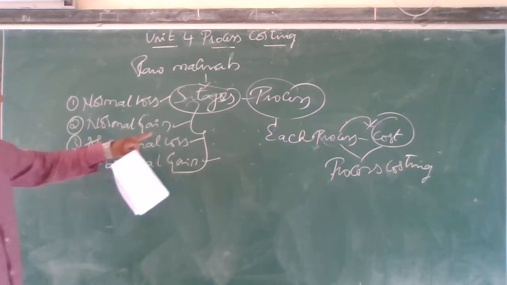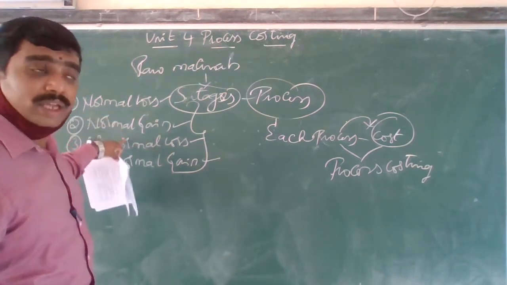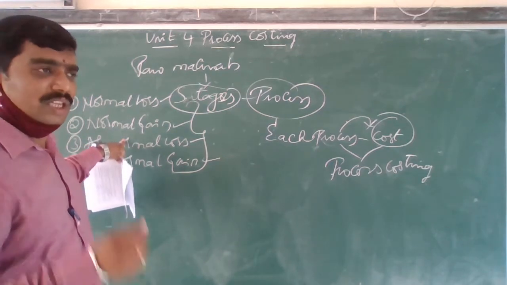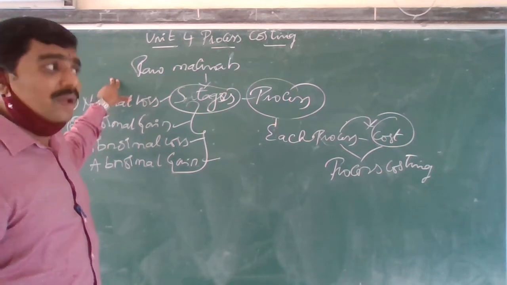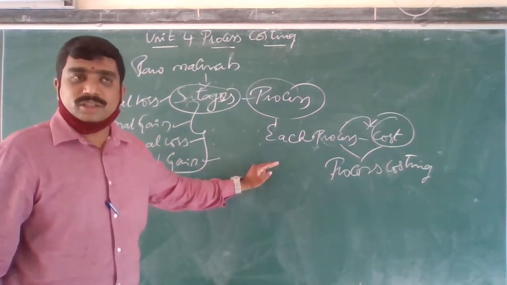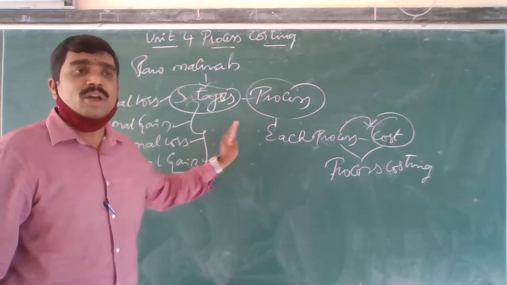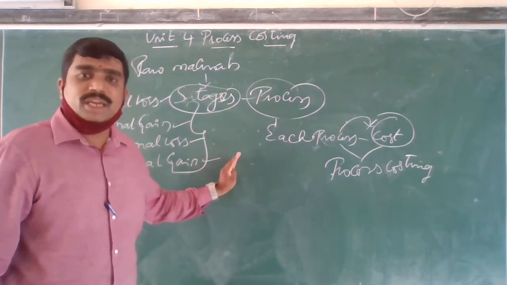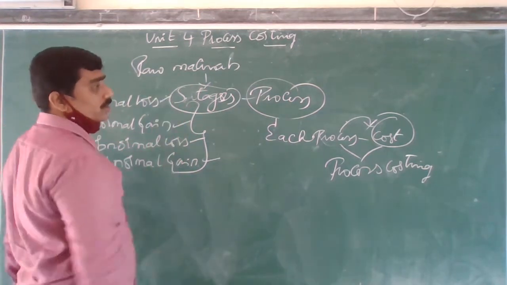First, we don't want to take this. First, I will explain when I come to the problem. First, I'll solve the basic problem. Then you are going to understand. After that, when I come to the second or third problem, I will be teaching you what is abnormal gain, abnormal loss, normal gain, and normal loss. If I explain it now itself, definitely you are going to get confused.